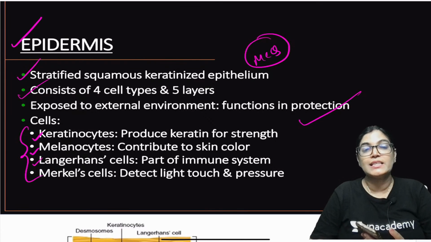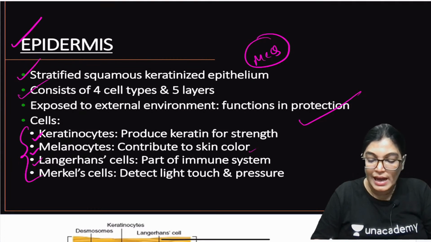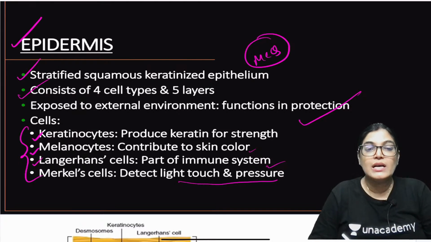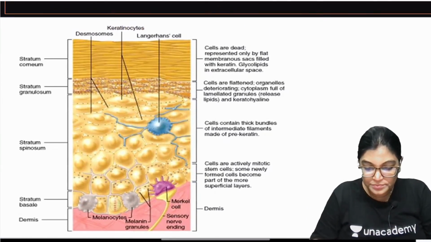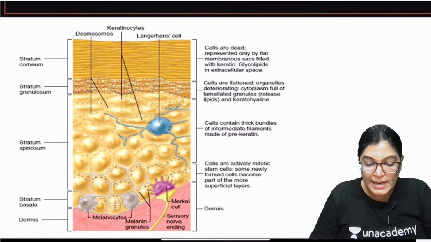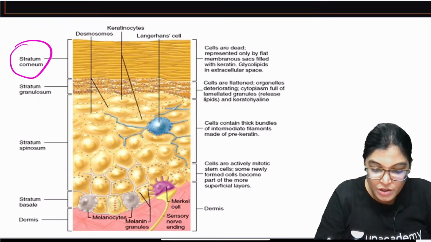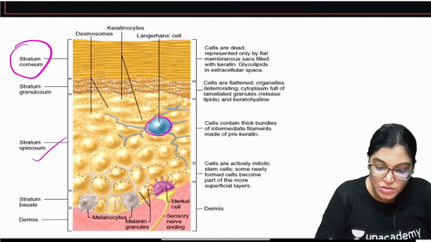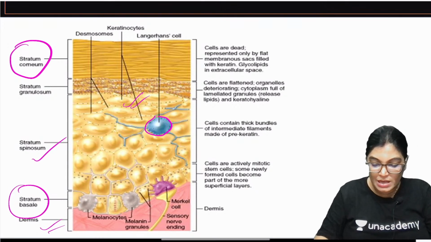Keratinocytes produce keratin for strength. Melanocytes contribute to skin color, and Langerhans cells form part of the immune system. Merkel cells detect touch and pressure. Got it? All the cells have been shown in the layers. Stratum corneum is lying here. You can see the Langerhans cells shown in the stratum spinosum, keratinocytes more superficially, and stratum basale resting over the dermis.